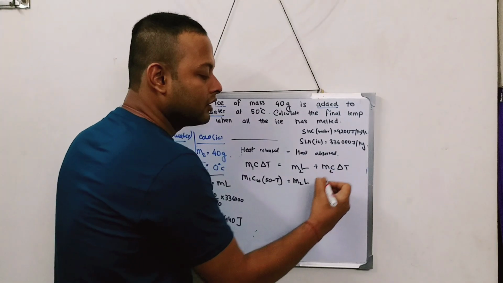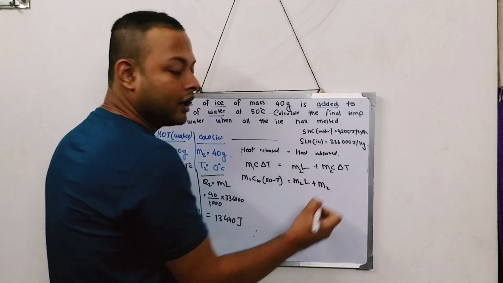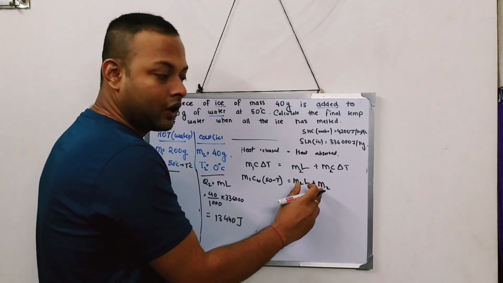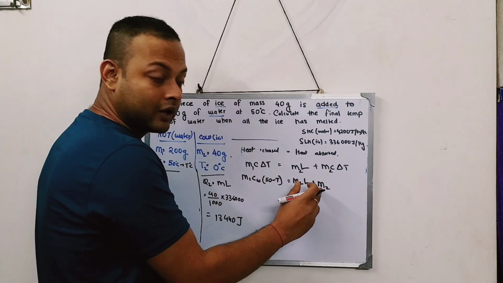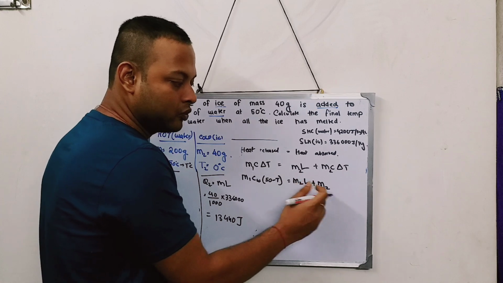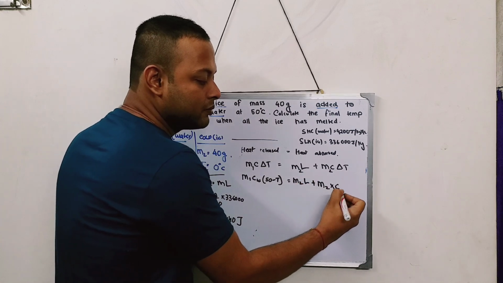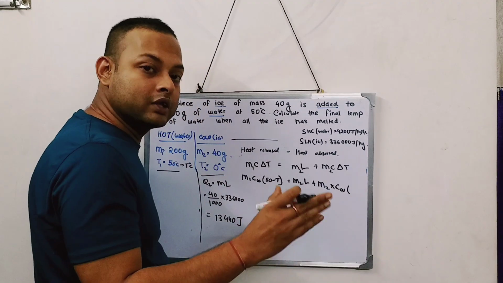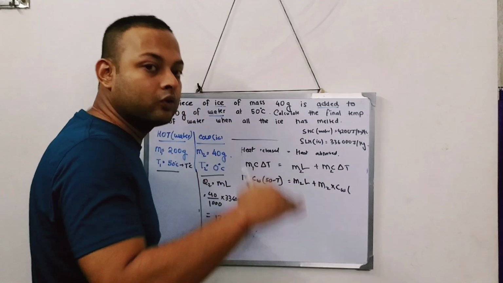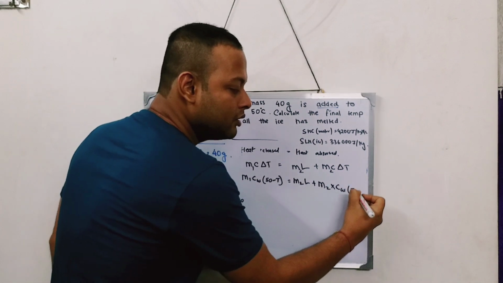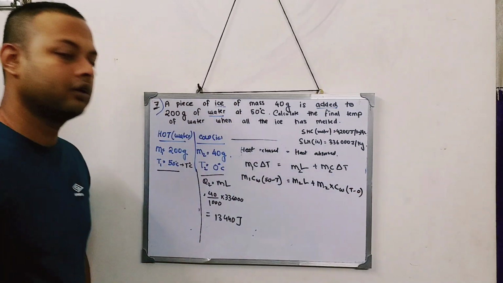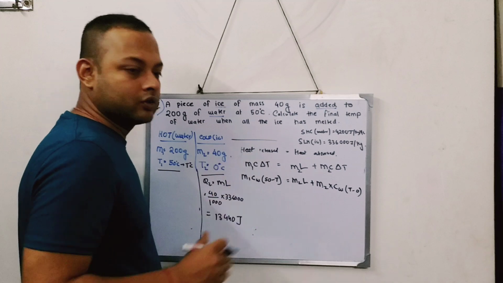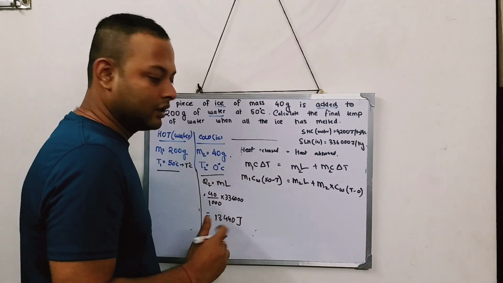After that, again, the mass of the water which is melted, that we got by melting the ice, that mass only, M2 only, into specific heat capacity of water, and now the final temperature will be between 0 and 50. So it is going from 0 to that T, so it will be T minus 0. Okay. Now put the values in the formula, you will get the answer.